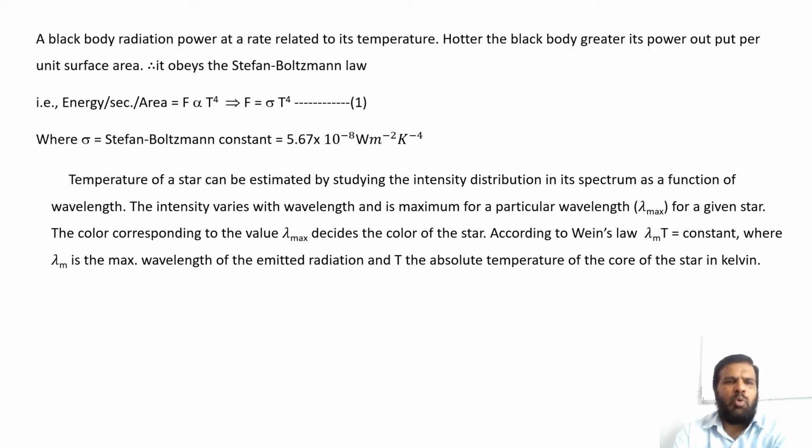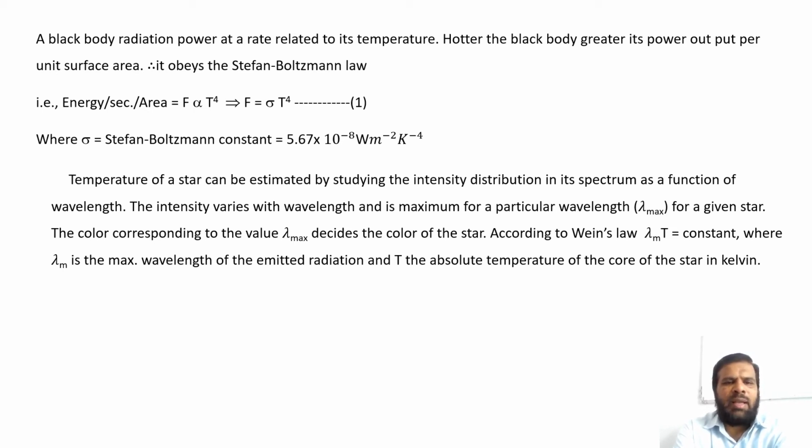Therefore, it obeys the Stefan-Boltzmann law, that is, energy per second per area F is proportional to T raised to 4. This implies F is equal to sigma into T raised to 4. Call this equation number 1, where sigma is the Stefan-Boltzmann constant, equal to 5.67 into 10 raised to minus 8 watt per meter square per Kelvin raised to 4.